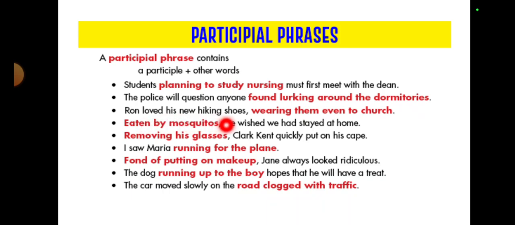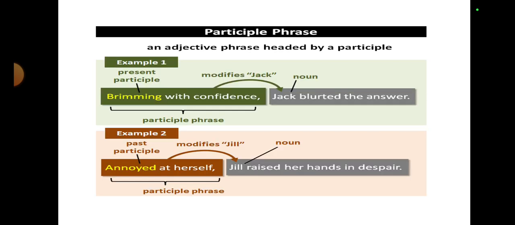Ron loved his new hiking shoes, wearing them even to church. Eaten by the mosquitoes, removing his glasses, running for the plane, etc. All these are what? These are participle phrases. If you find any ing form acting as an adjective, it will be a participle phrase. Otherwise, if the third form of the verb is given in any form, ed or en or whatever it may be, you will be announcing it as a past participle phrase.